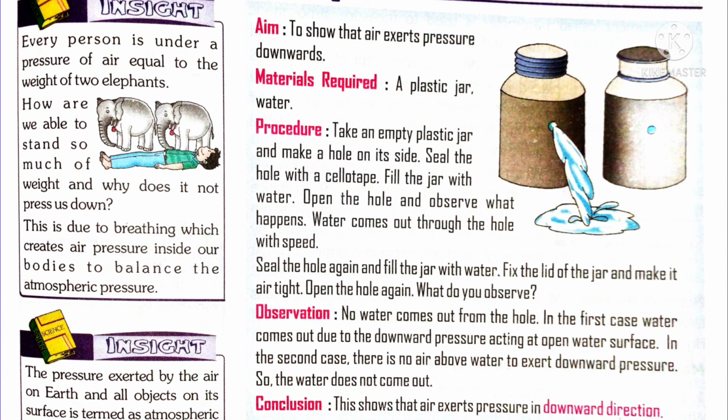This is because the open end of the jar is experiencing air pressure. Air exerts pressure on the surface of the water. Because of this air pressure, water rushes out through the hole. Now close or seal the hole with the help of cello tape. Again fill the jar with water.